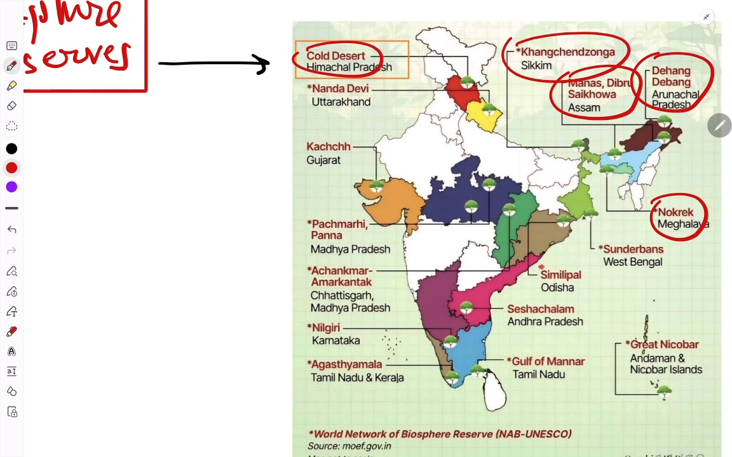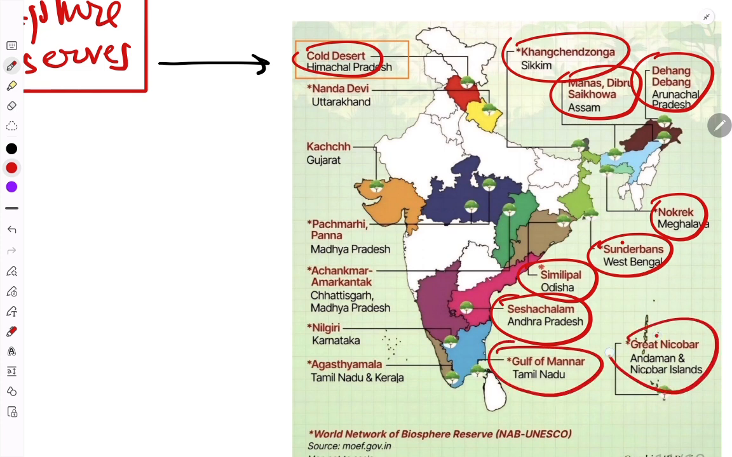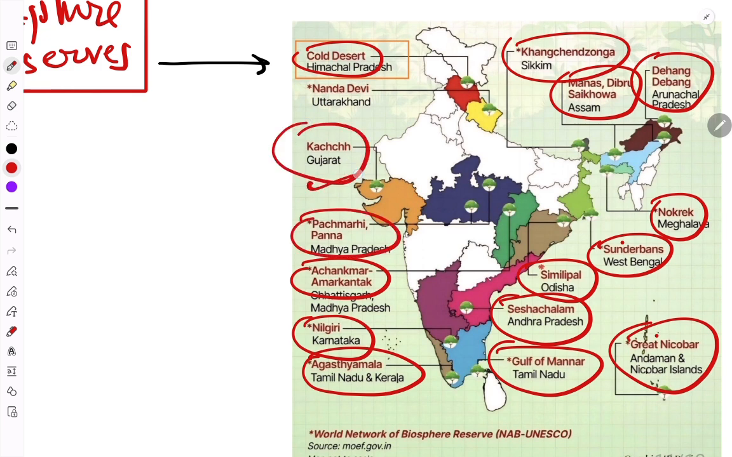in Meghalaya, Sundarban in West Bengal, Simlipal in Odisha, Seshachalam in Andhra Pradesh, Gulf of Mannar in Tamil Nadu, Great Nicobar in Andaman and Nicobar Islands, Agasthyamalai in Tamil Nadu and Kerala, Nilgiri in Karnataka, Achanakmar in Chhattisgarh and Madhya Pradesh, Pachmarhi in Madhya Pradesh, Kutch in Gujarat, and Nanda Devi in Uttarakhand. These are the 18 Biosphere Reserves.